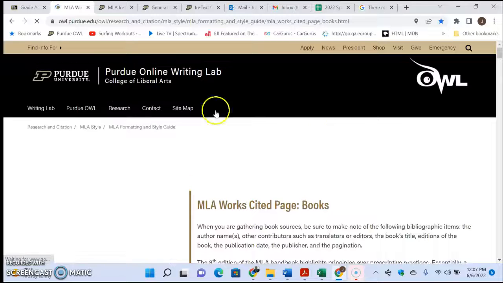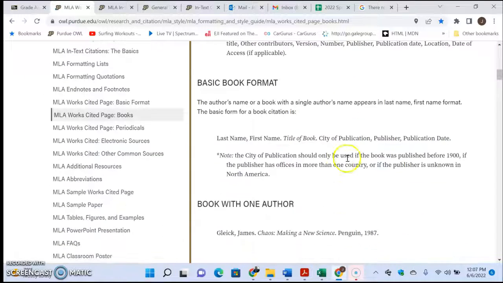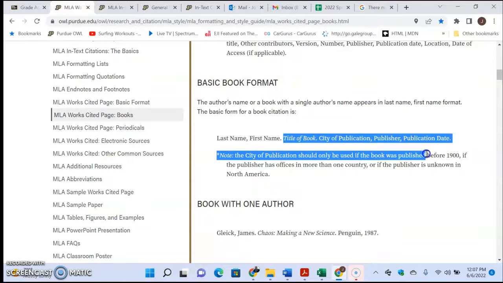And in my case here, it was from a book. So you need the last name, the first name, the title of the book, city of publication, publisher, and publication date. Since my book was published after 1900, I can just omit the city of publication. That's why I just had Springer, the publisher, and then the date of publication.